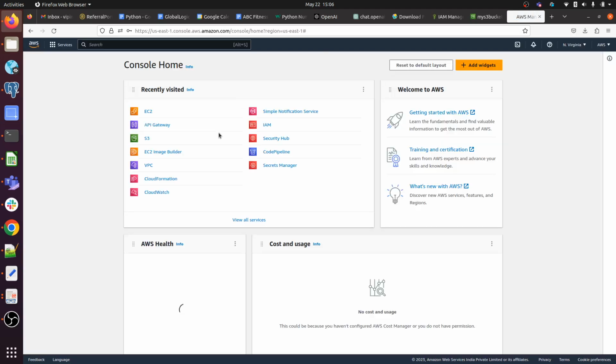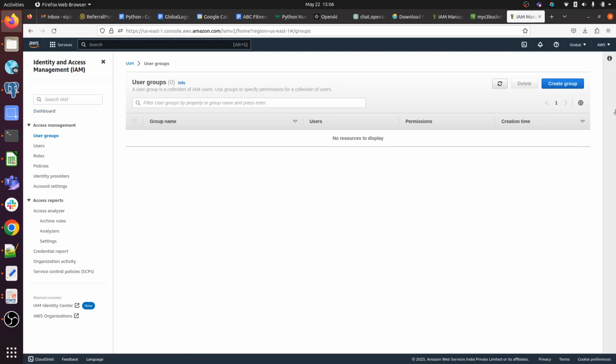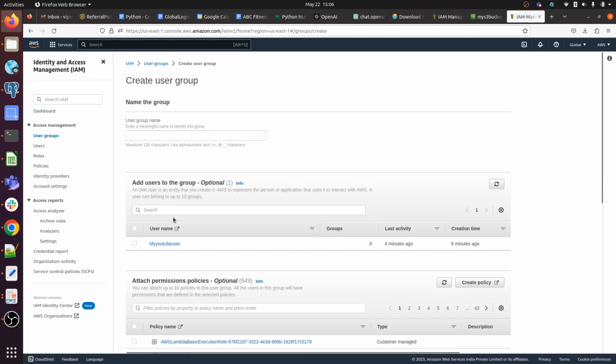So now I have logged in as a root user. Okay, so I will go to IAM and I am going to create one group. Create group, name admin.